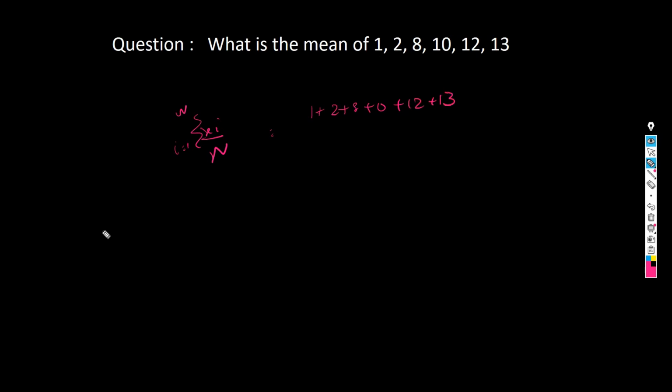And now what is n? N is the number of data points. So you can see over there we have 1, 2, 3, 4, 5, 6. We have total 6 number of elements. That's why we will try to divide it by 6.